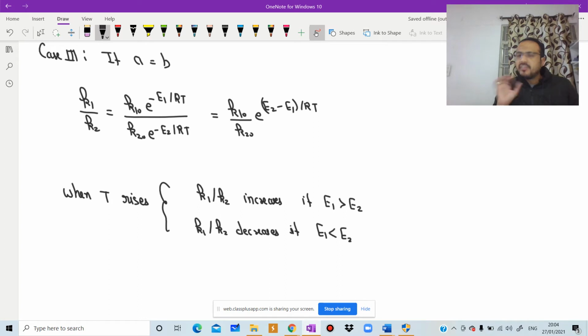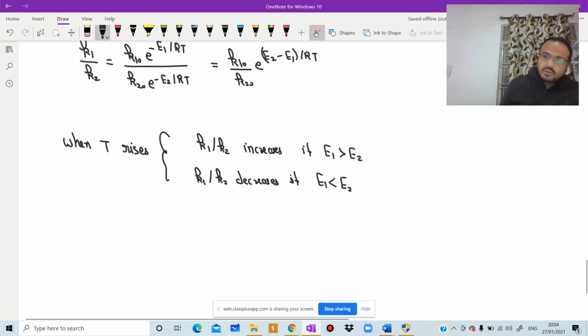All these concepts are very, very important. Most of the time, they ask 2 marks questions also from this one. So from here, we can say that a high temperature favors the reaction of higher activation energy, and a lower temperature favors the reaction of lower activation energy. High for high, and low for low.